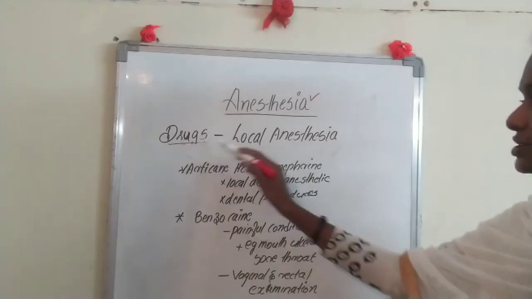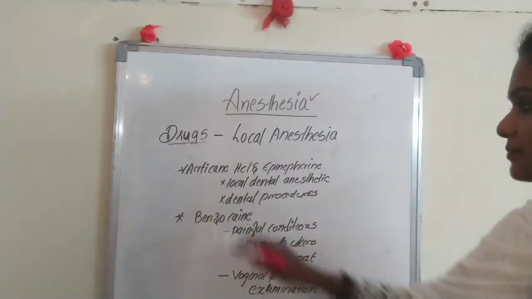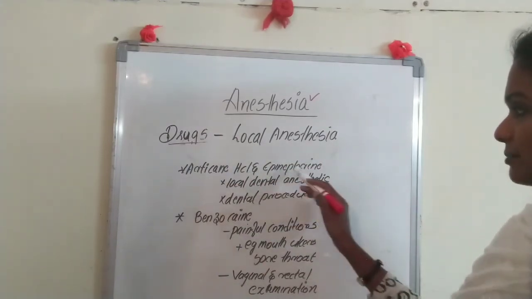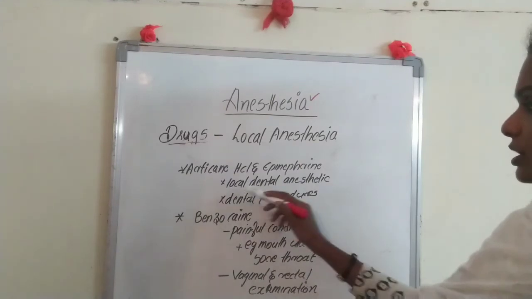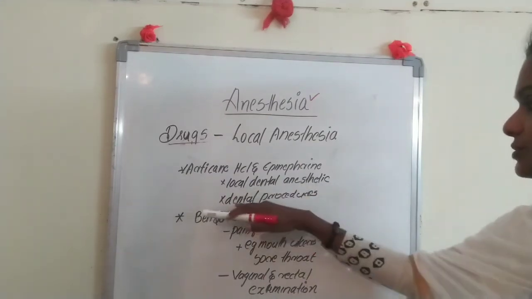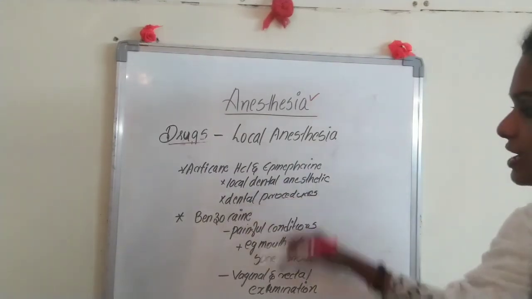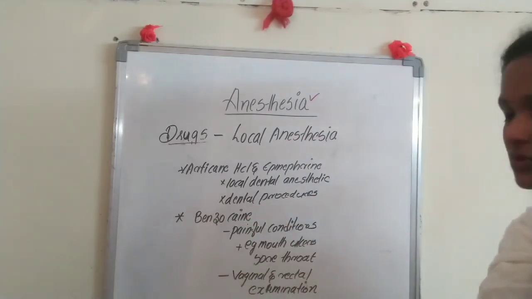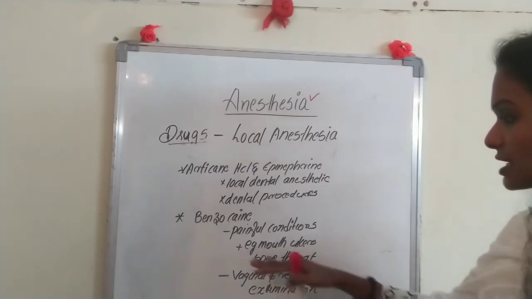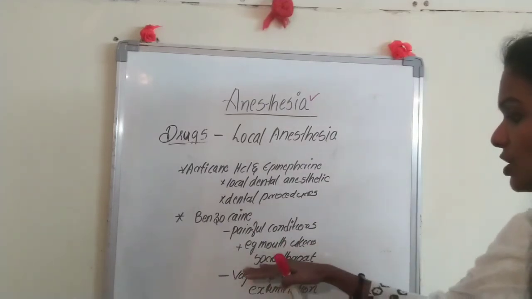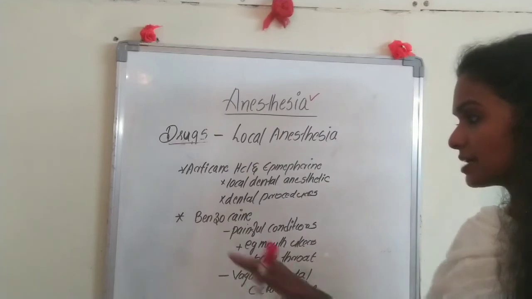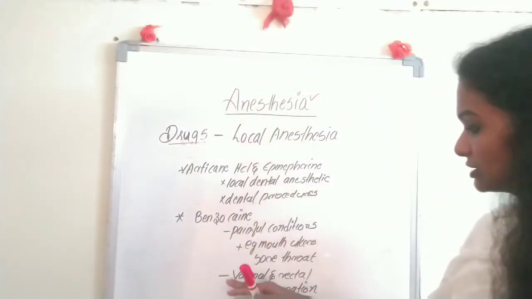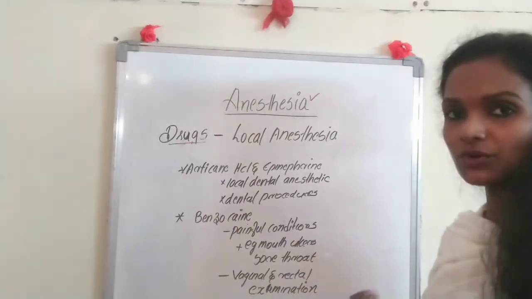The drugs used for local anesthesia: Articaine HCl and epinephrine. It is one of the local dental anesthetics which is used for dental procedures. Okay, and another is benzocaine. Benzocaine is used for painful conditions as a painkiller, for example mouth ulcers and sore throat. It can also be administered before examinations like vaginal and rectal examination for avoiding pain.